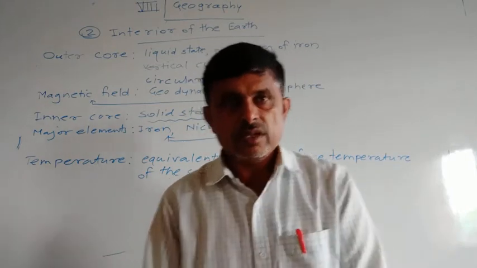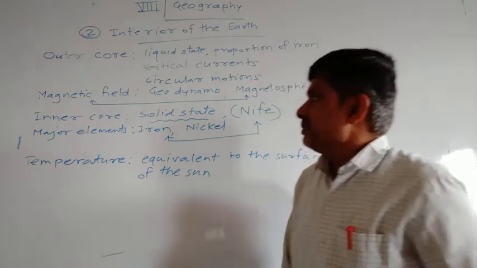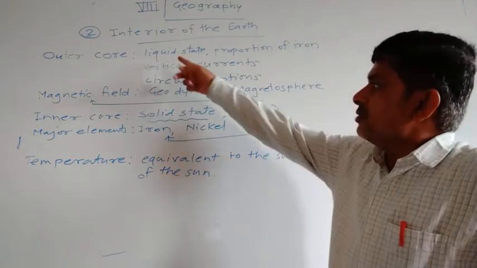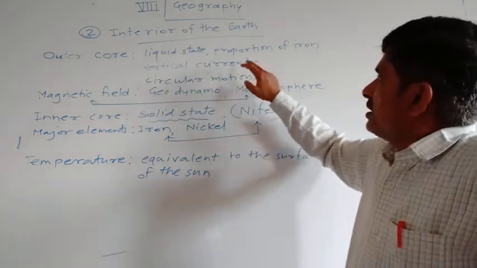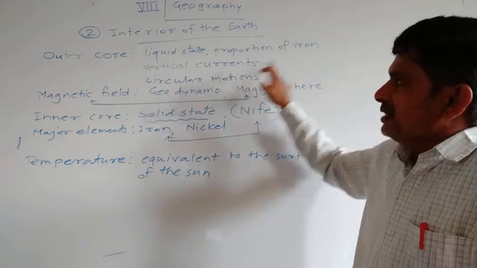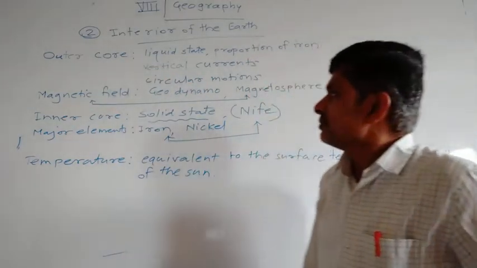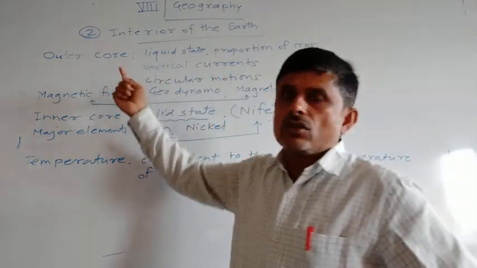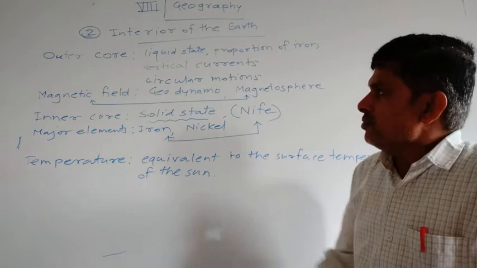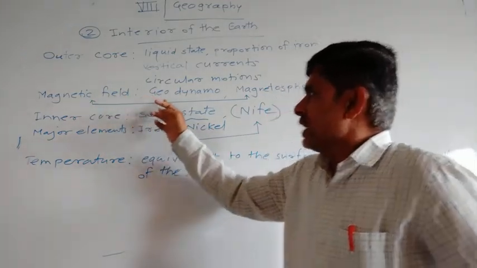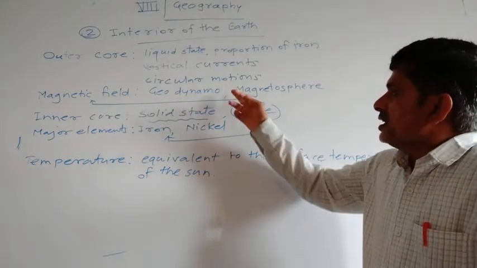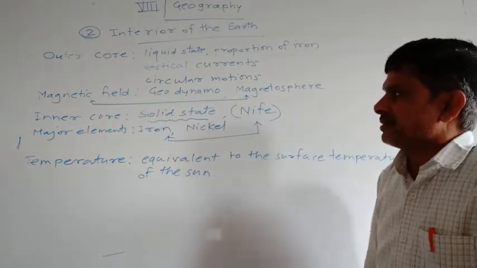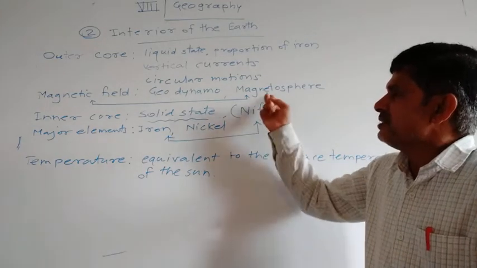Now, what have we learned in this period? I had begun to explain the outer core. The outer core is in a liquid state. There is a proportion of iron in the outer core. Vertical currents originate in the outer core. The magnetic field is also known as the geodynamo, and another name for the magnetic field is the magnetosphere.